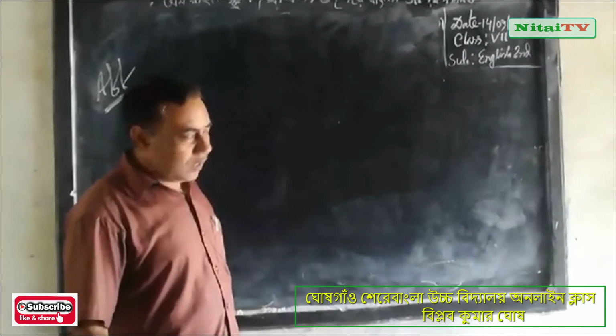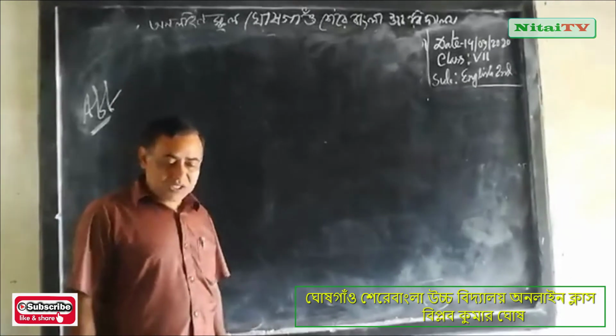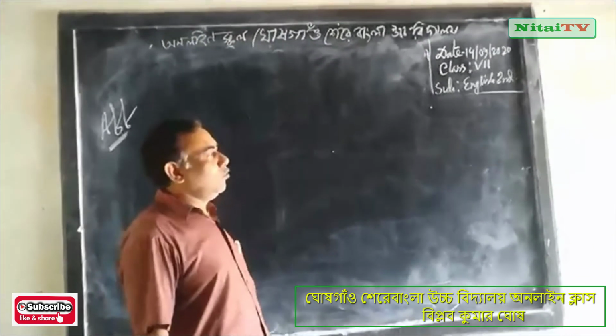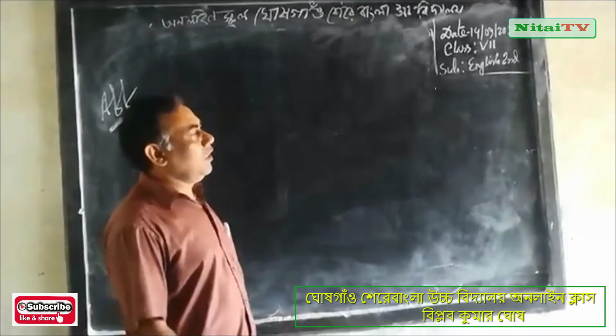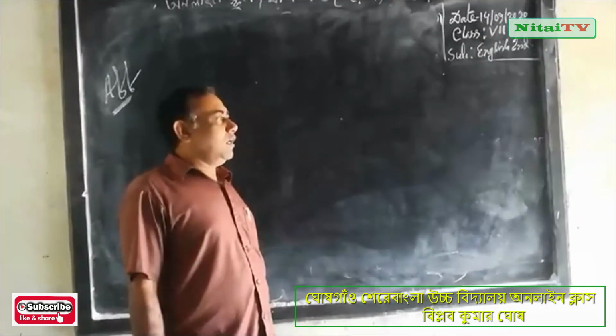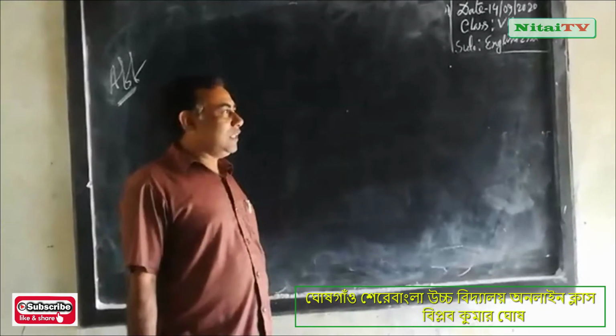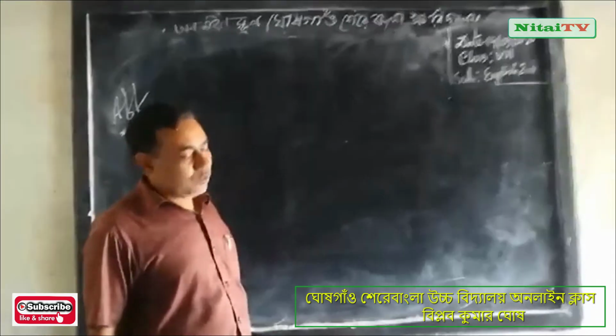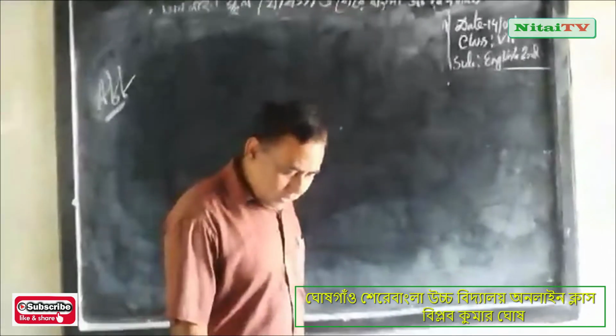So I want to say another type of sentence, passive voice of modal verb. You know there are many modal verbs in English grammar: can, could, shall, should, may, might, etc. So I want to give an example for you.